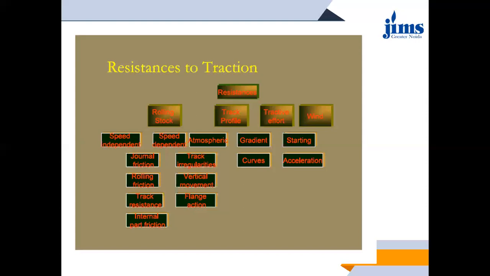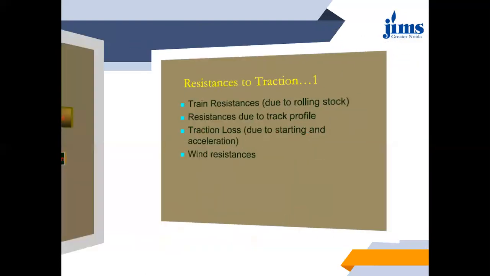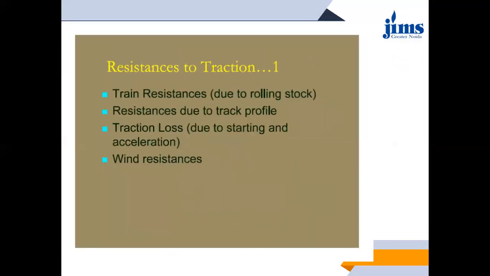So one by one, we'll be discussing all the resistances. Whenever you find yourself confused between all the resistances to traction, you may refer to this particular flow chart, so you can easily find out which is a subpart of which main resistance.